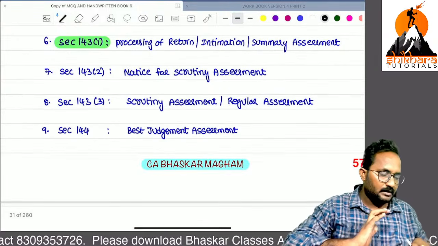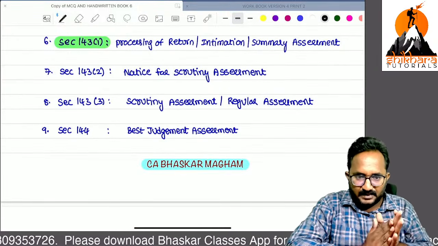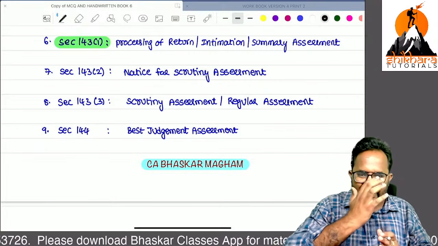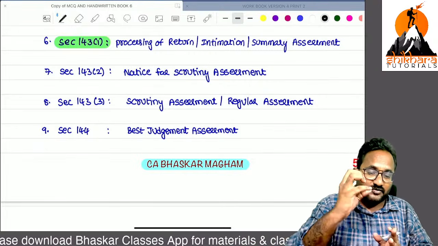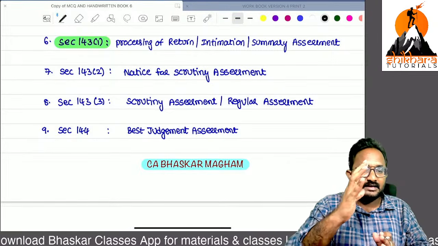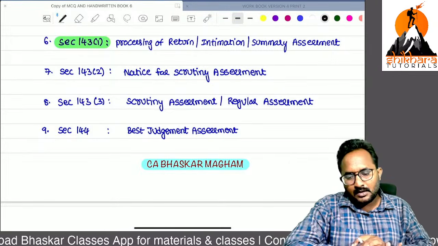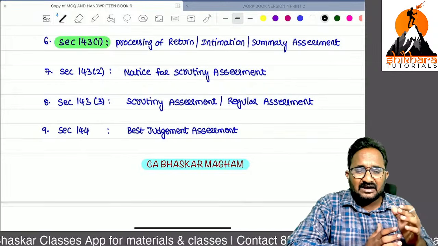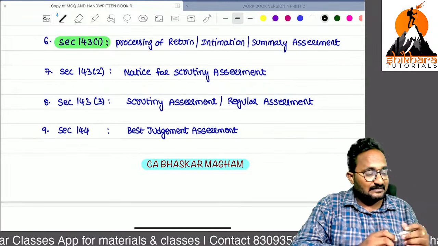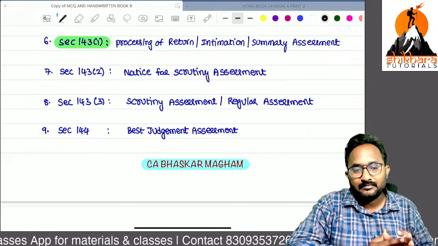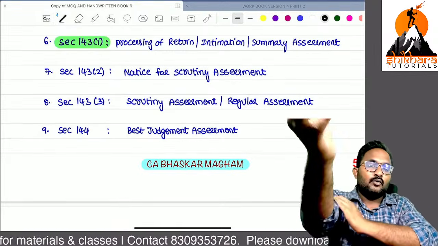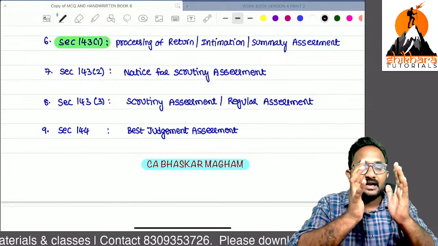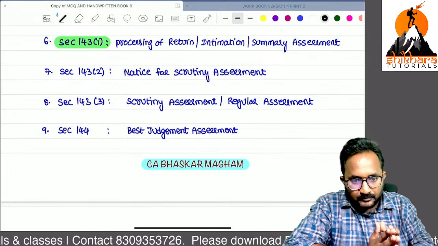143(1). Sir, in every assessment year, crores of returns of income are filed by the assessees. Now, how will the assessing officer conduct the assessment of all returns? First of all, I will tell you, a computerized preliminary assessment is there.